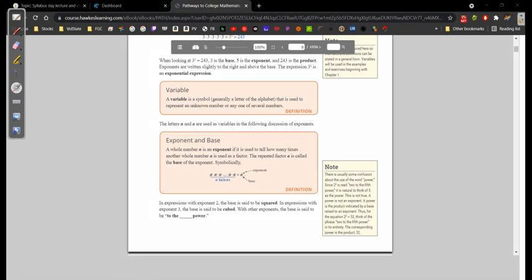And up here, 243 is the product, because obviously if we multiply numbers together, we get what's called a